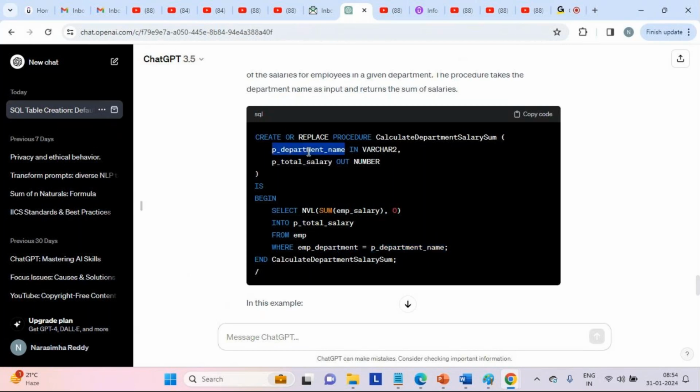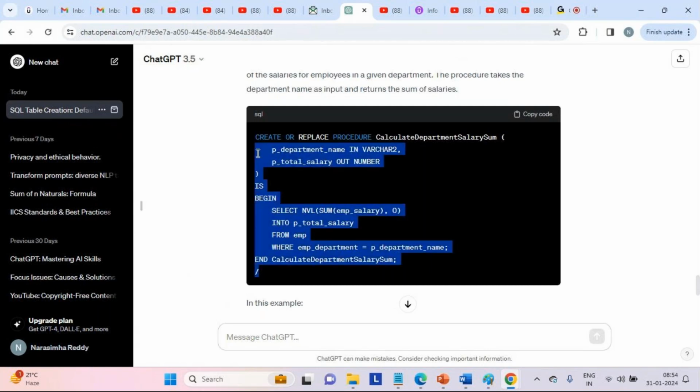Which means whatever department the user supplies, it is going to apply the where clause against that, calculate the sum salary, and populate the output parameter with the result of the sum salary. That's it. So this is how we create a stored procedure. I hope it is clear, right? Yes, Nashim. That's perfect.